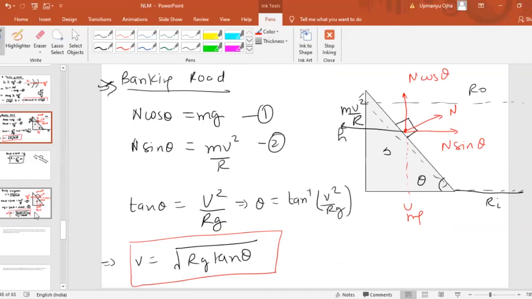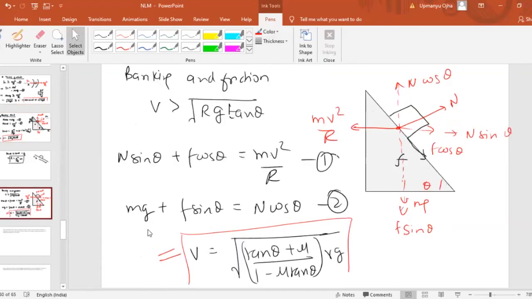And the last condition is when both friction and banking are present, then velocity will be equal to square root of (tan theta plus mu) divided by (1 minus mu tan theta), times rg. That is the velocity when we have both friction and banking, and the condition should be that the velocity should be greater than root rg tan theta. Then only we can use this formula. I hope you all have understood what banking is. NEET has asked questions from all these concepts. Okay, fine.